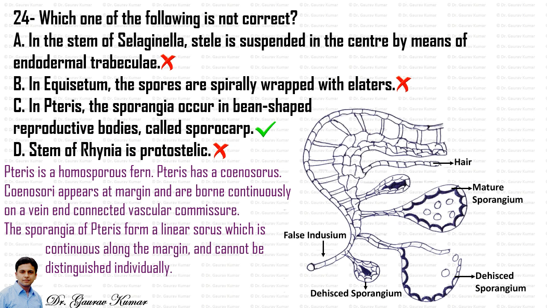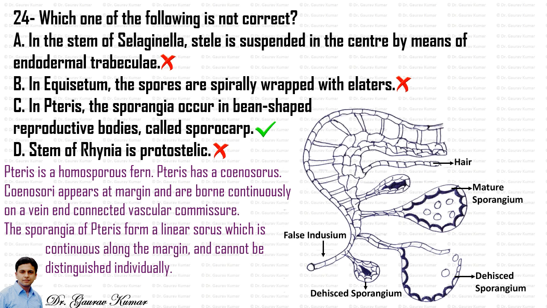Pteris is a homosporous fern. You can see the diagram of the sporangium on the right-hand side that I have drawn. So it is a homosporous fern. It has cenosorus. The cenosori appear at the margin and are borne continuously on a vein connected by a vascular commissure. The sporangia of Pteris form a linear sorus which is continuous along the margin and cannot be distinguished individually. So the answer is C. This statement is not correct.